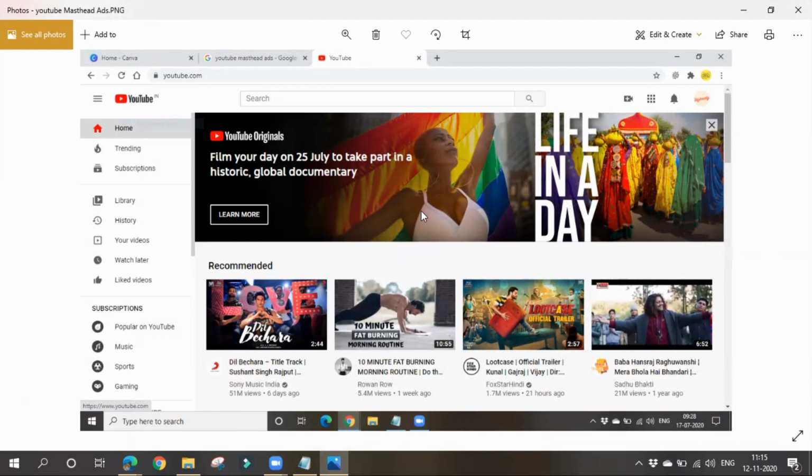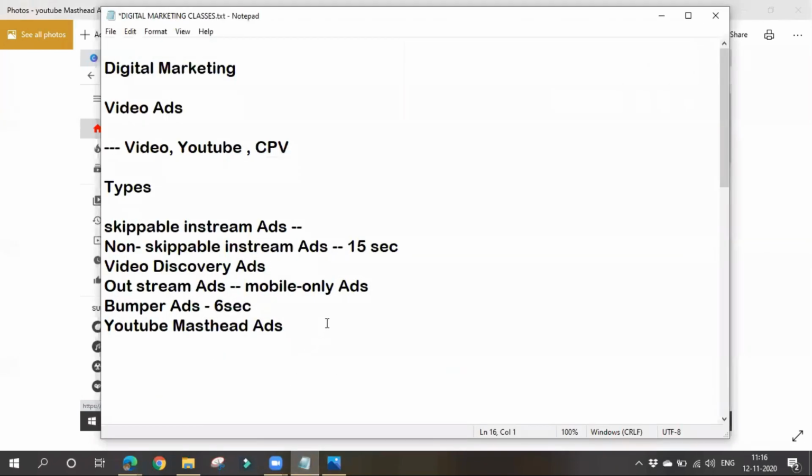So they are based on a reservation basis. We have to book this through a Google sales representative. We have to speak with them directly in order to place such ads. We can't place them with the help of Google Ads. They will charge based on CPD, cost per day.